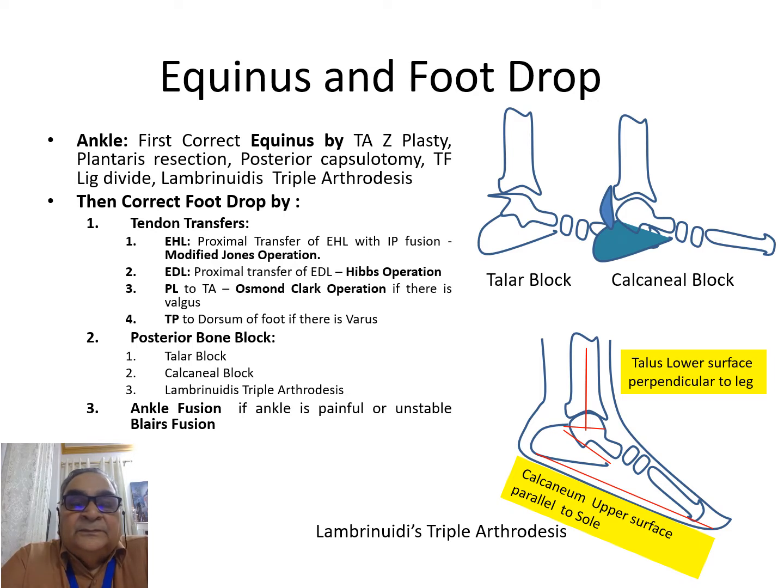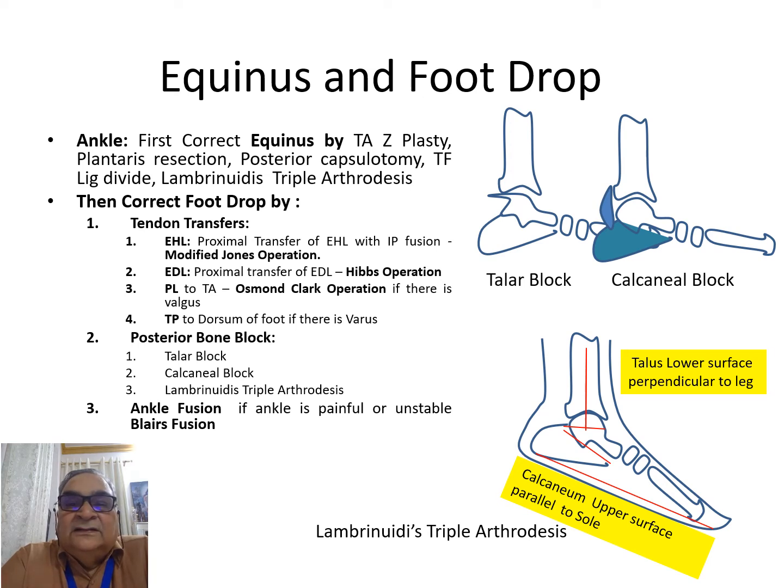And then if there is a valgus, you may transfer the peroneus longus to the tibialis anterior or the neck of talus, which is the Osmond-Clark operation. And if there is a varus, that means the tibialis posterior is more powerful, you can transfer it to the dorsum of the foot, either circumtibially or through the interosseous membrane. Now then you may do a posterior bone block.